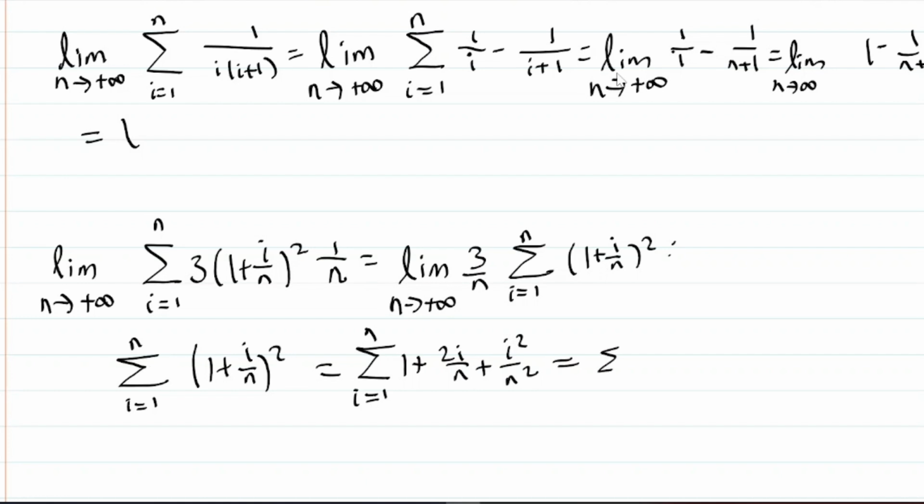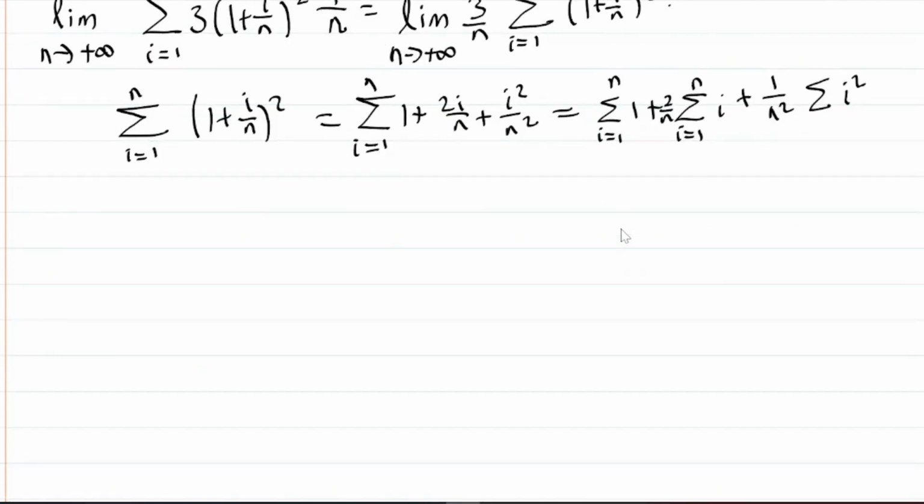We get the sum from i equals 1 to n of 1, plus the sum of 2i, where 2 over n is constant with respect to the index of summation, plus 1 over n squared, again constant. I'm not going to write the upper and lower limits, but it's implicit.